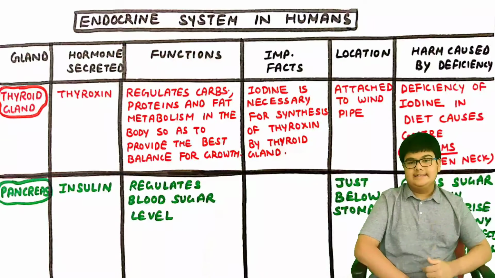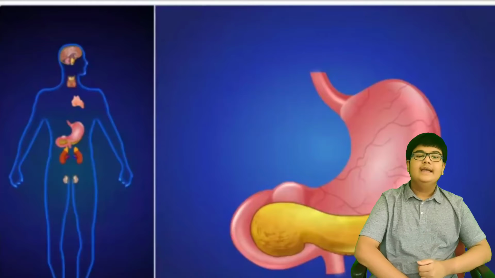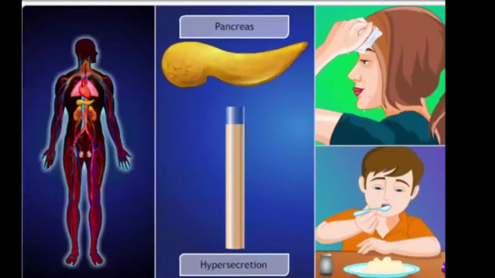Second, pancreas. So this gland is located just below our stomach and the hormone released by it is insulin. The function of this hormone is to regulate the blood sugar level. Now if there is a deficiency of release of insulin, then this causes the blood sugar level to rise and causing many harmful effects in our body, such as a disease known as diabetes.